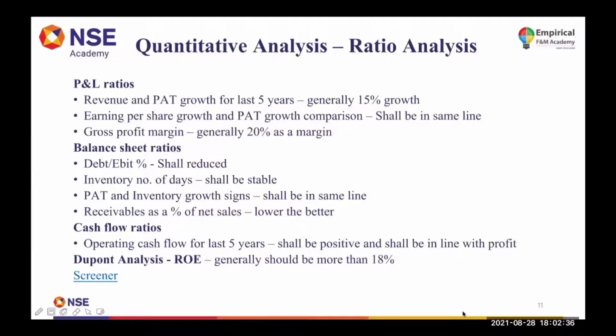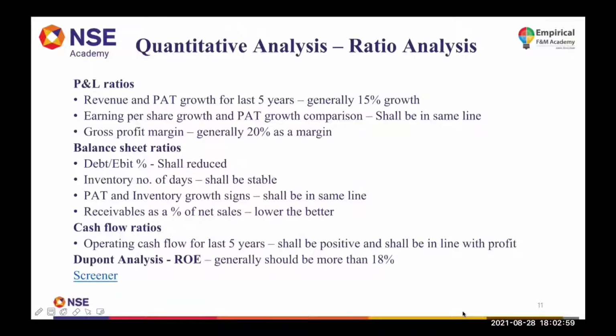Ratio first. So what is the P&L ratio? There are three ratios. Again, it is not an exhaustive list, it's an inclusive list. There can be many other ratios that you can add on, other than these ratios. But these are the basic ratios which you can look for in companies. The first ratio is the P&L ratio.